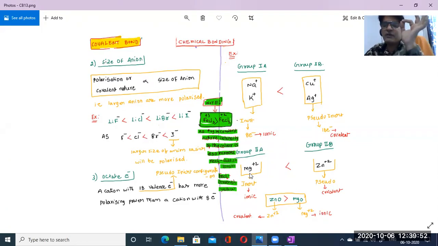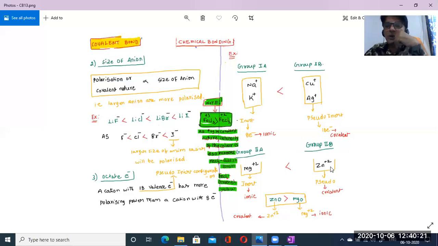Please try to remember it like this for the second group elements. Magnesium, being a second group element, has a charge of +2, meaning it lost 2 electrons. So obviously it has an octet electronic configuration, so it is ionic in nature.